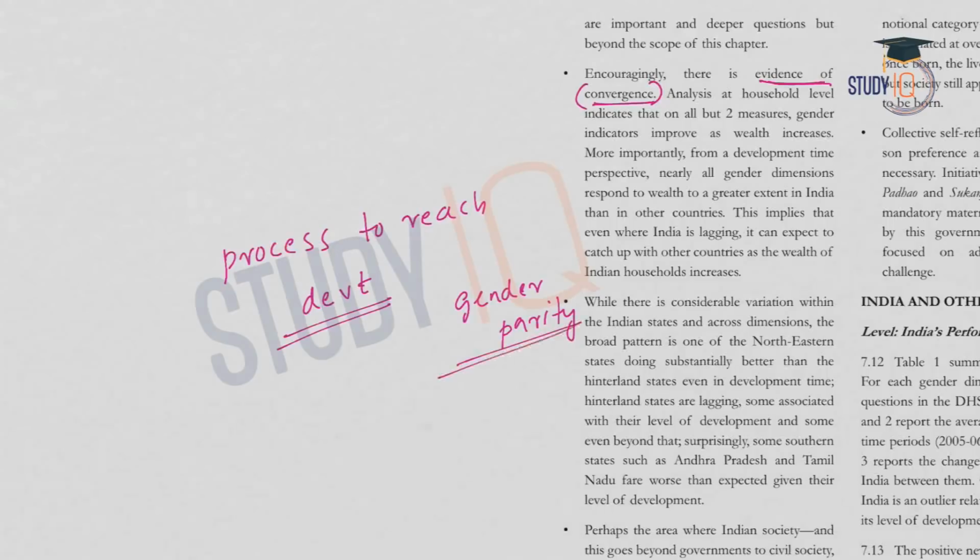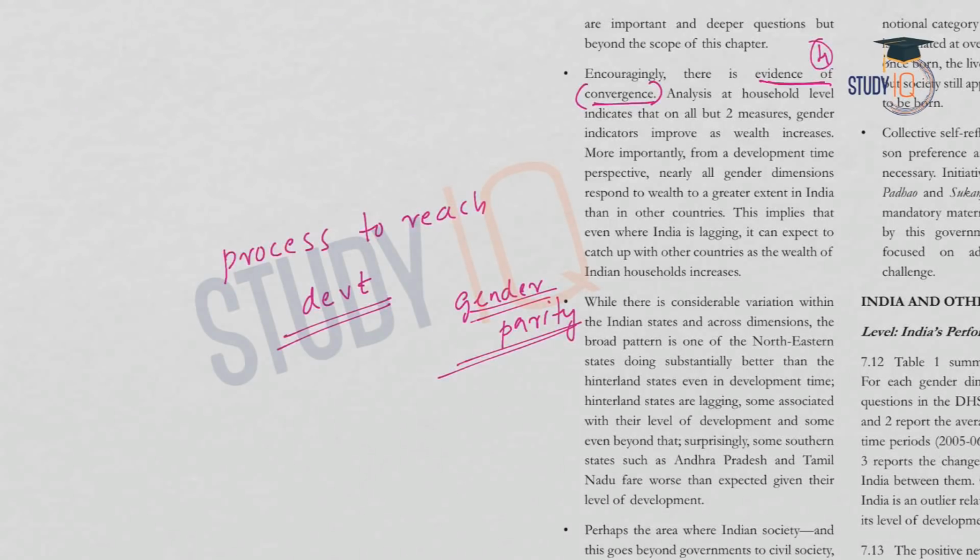Another finding is that there is evidence of convergence. What is meant by convergence? Convergence means the process by which we are trying to reach the development. So convergence basically or literally means joining, or we are converging. The process of convergence here means that we are joining the target of gender parity. So we are on the way to achieving this target. This is the fourth finding.